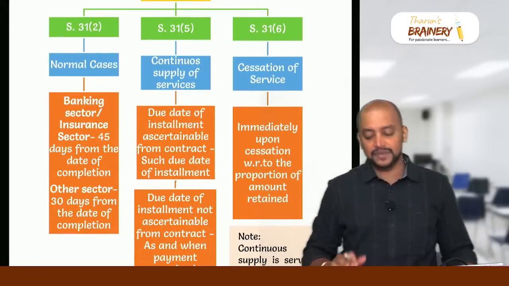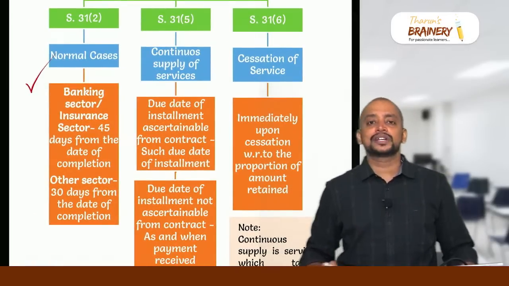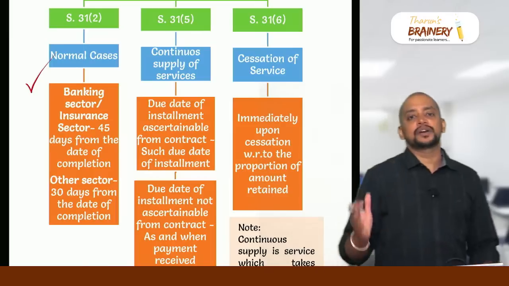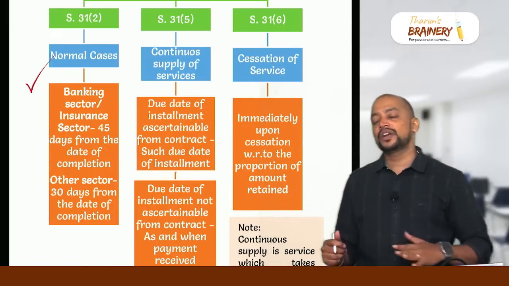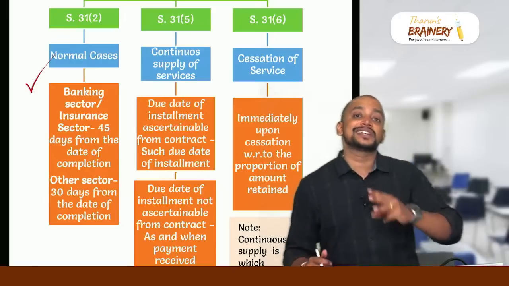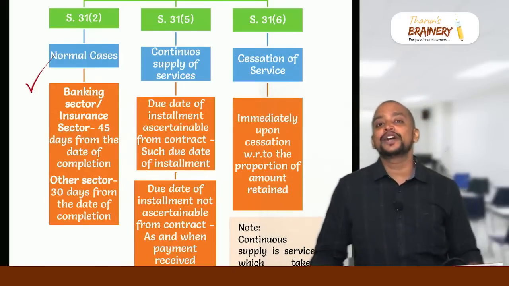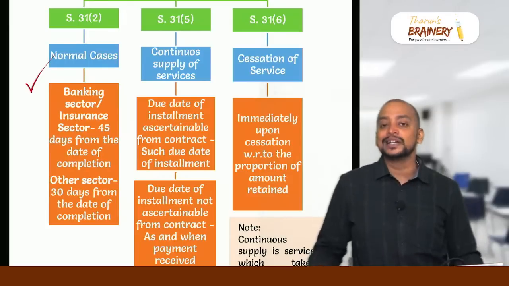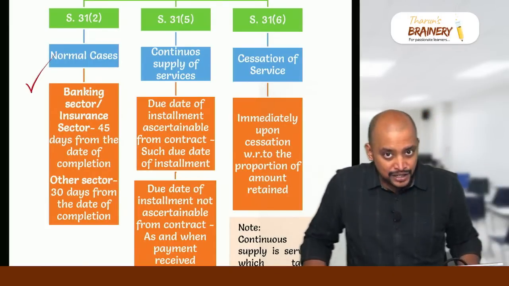Then in case of services, normal cases: if it is banking and insurance services, 45 days from the date of completion. If it is any other service, 30 days from the date of completion. Then continuous supply of service: you need to know it is a service which takes more than 3 months to complete and involves periodic payment obligations. Both should be there. The service should take more than 3 months to complete and it should involve installments, then it will be called a continuous supply of service.